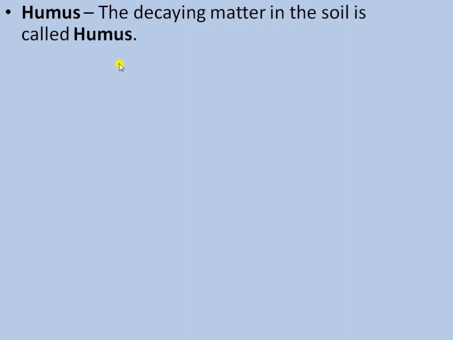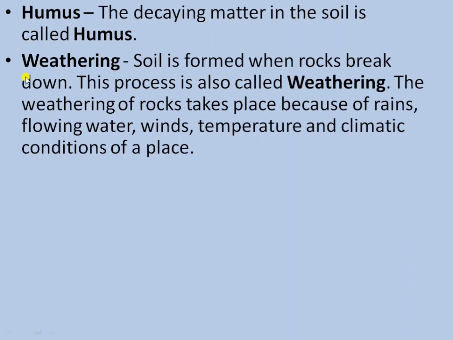In soil, the decaying matter is called humus. The topmost layer of soil has dead rotting leaves, animal remains and grasses floating on the water, that is humus. Second is weathering.